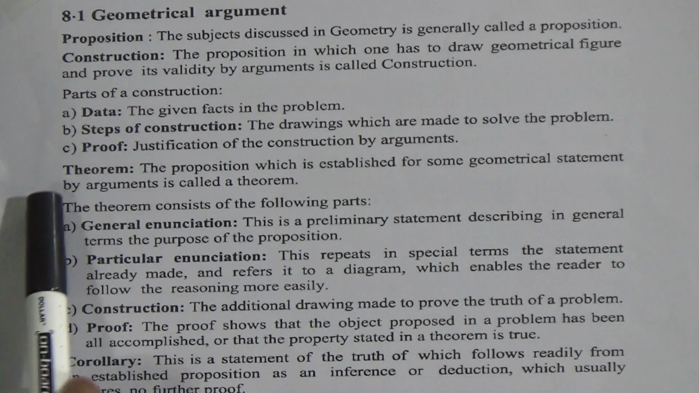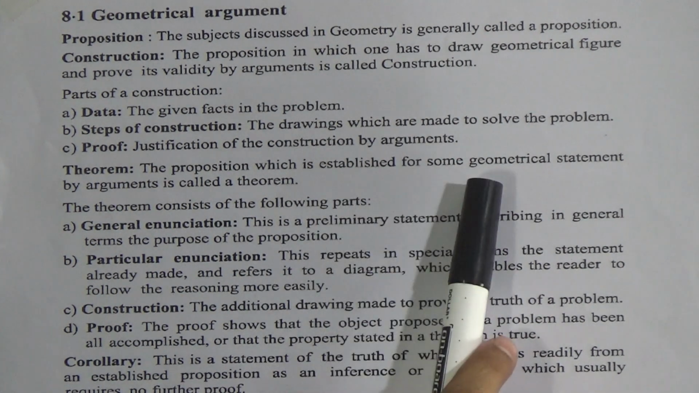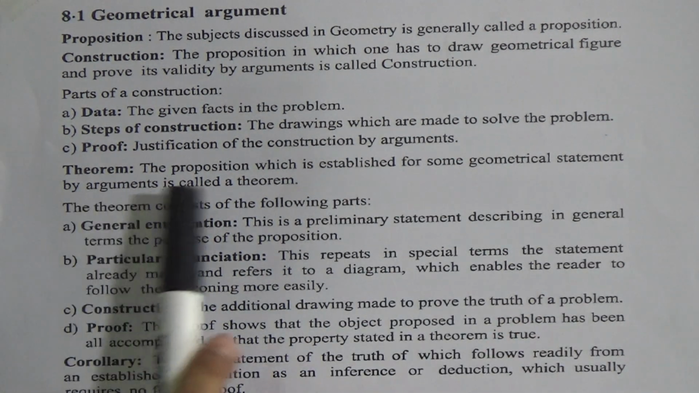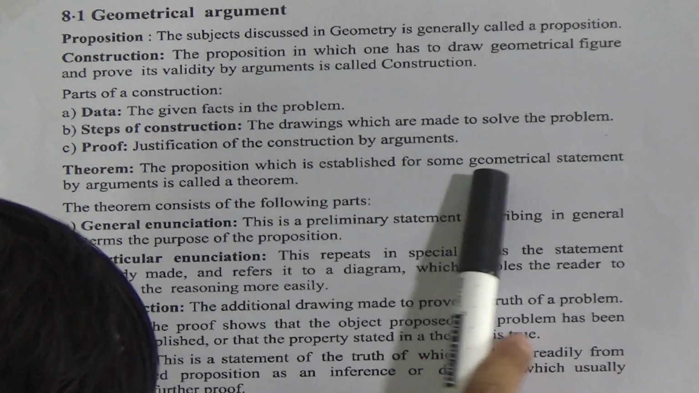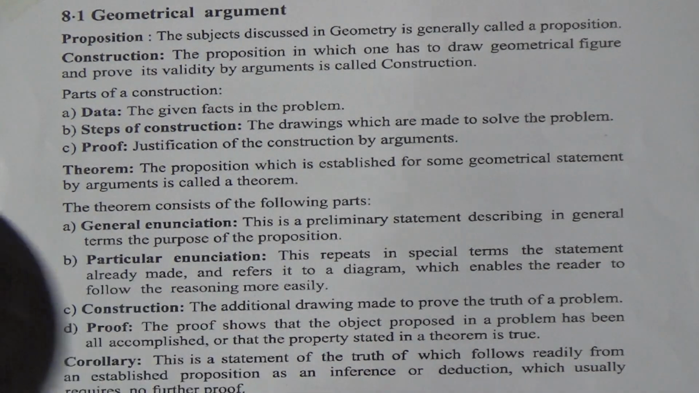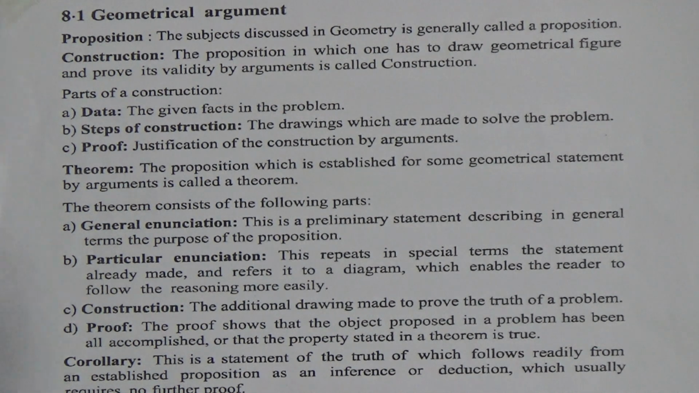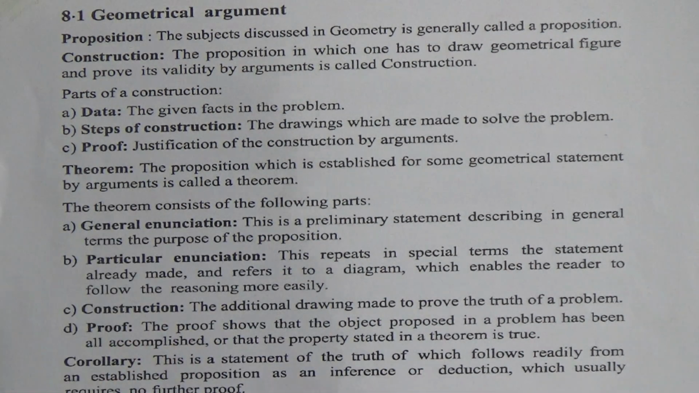Now we will discuss theorem. What is a theorem? The proposition which is established for some geometrical statement by arguments is called a theorem. It means that we have to prove or establish a proposition by some geometrical arguments, and that proposition is known as a theorem.